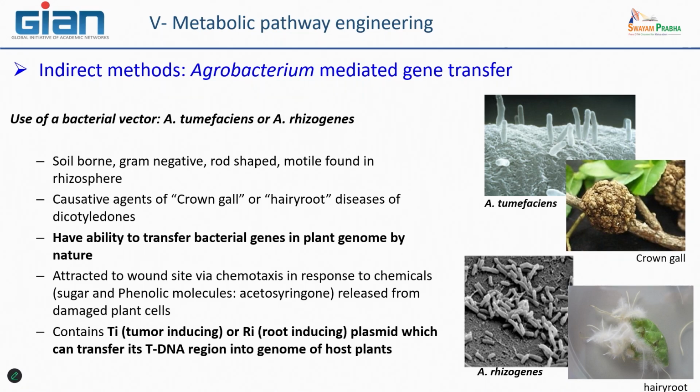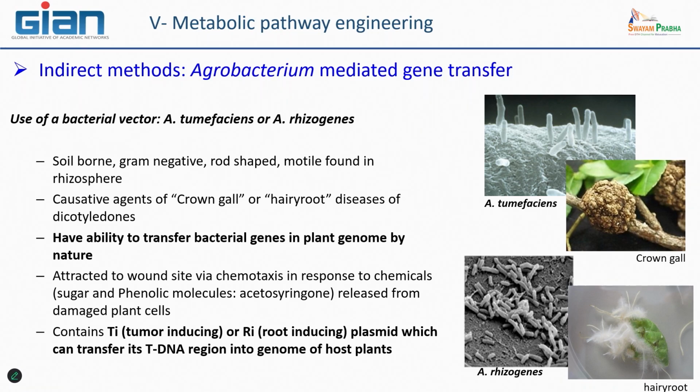It is because they contain in their cytosol not only a chromosome with several genes for their own growth and different other activities, but they also contain a plasmid that is named Ti for tumor-inducing in the case of tumefaciens, and Ri for root-inducing in the case of rhizogenes.